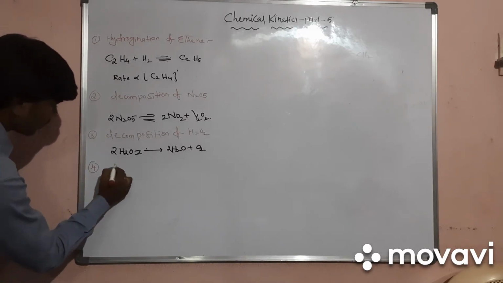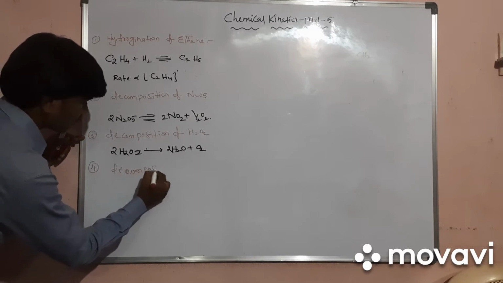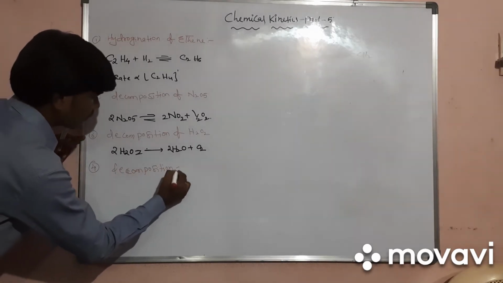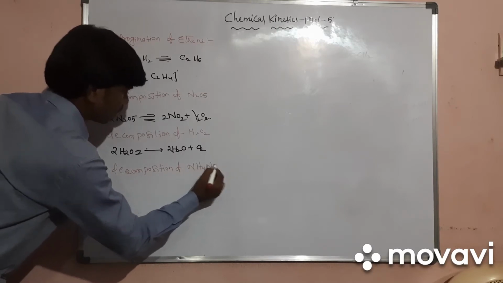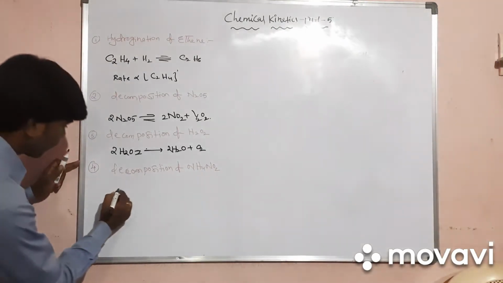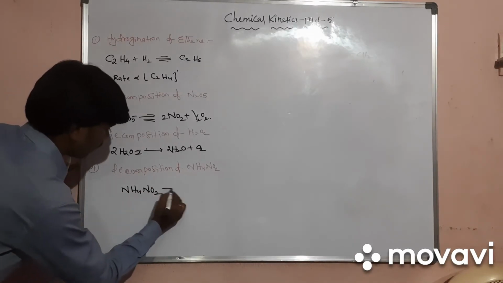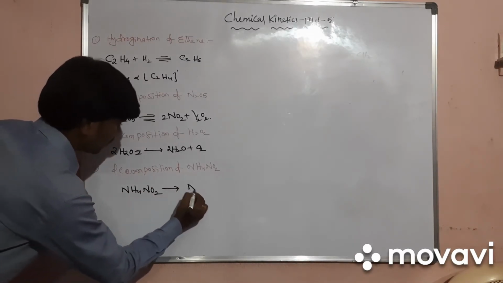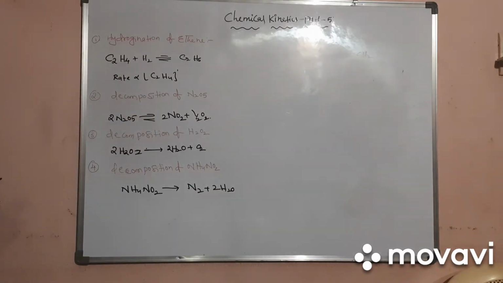And the fourth example, the decomposition of ammonium nitrite, NH4NO2, right? NH4NO2 will decompose and form N2 plus 2H2O. This is one of the best examples.